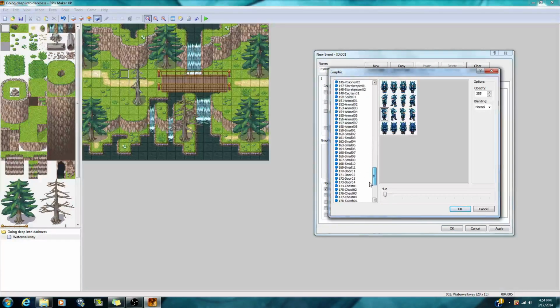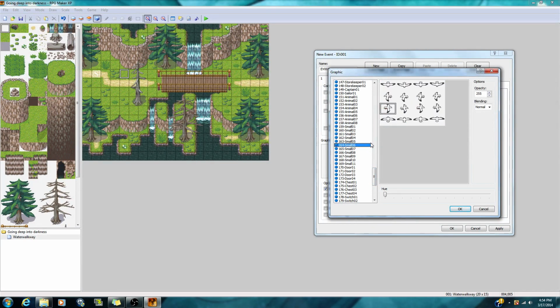We're going all the way down to small and animals, which I'm going to go ahead and click small 06, and this is a bird, and I'm just going to go ahead and click this guy right here. I'm going to go ahead and click OK.